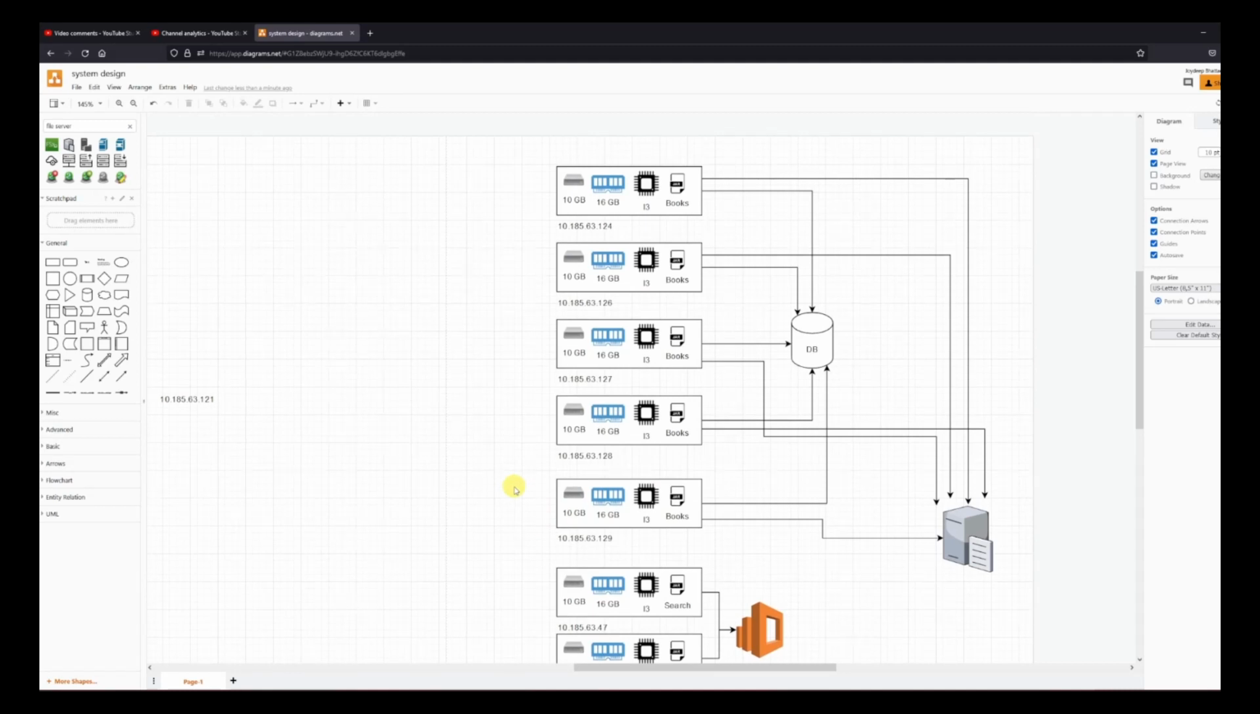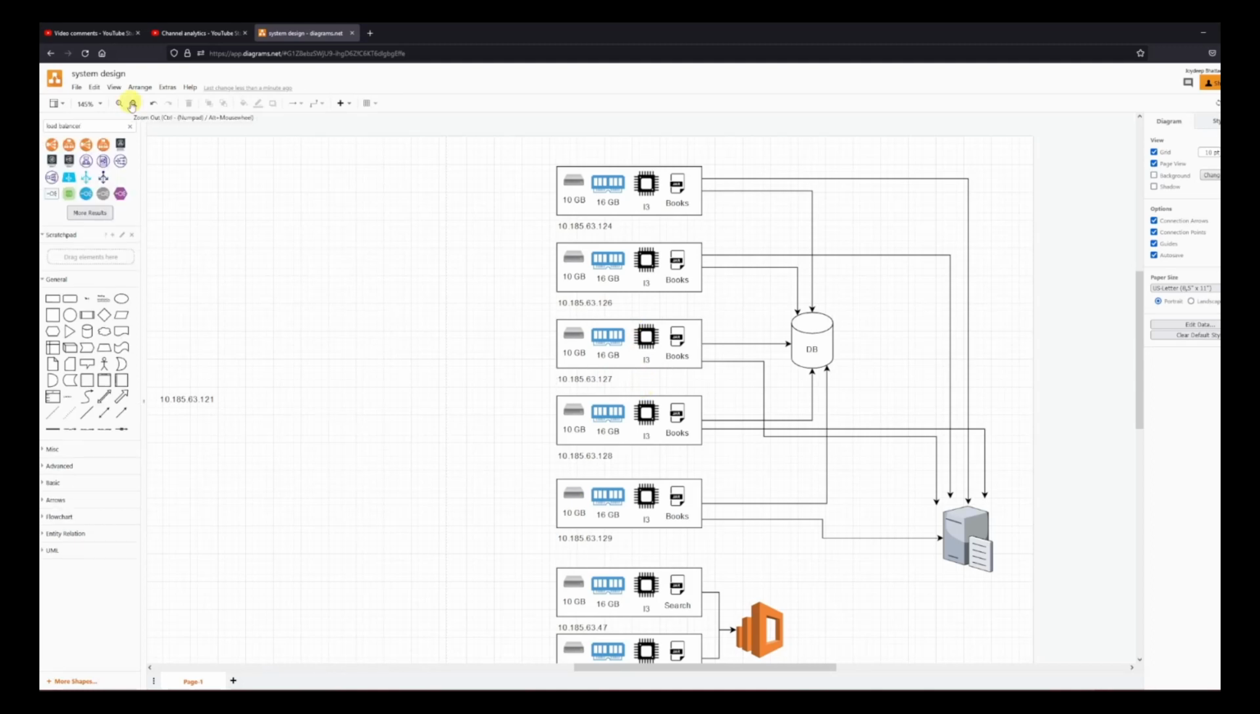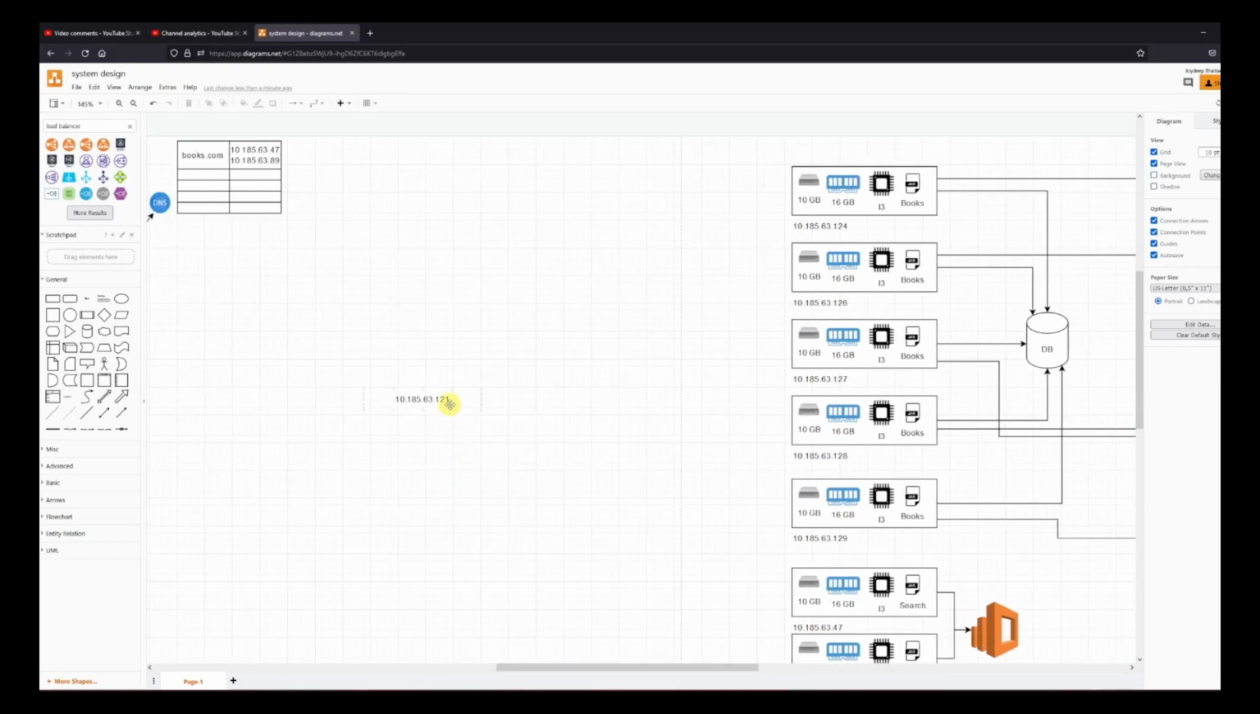Now let's talk about the load balancing. So we have these instances of my books module over here. The load balancer could be of various types. We are going to talk about the application load balancer. There is a network load balancer also, but we are not going to talk about the network load balancer, but we are going to talk about the application load balancer.